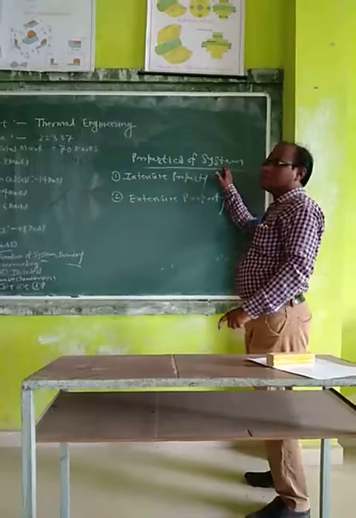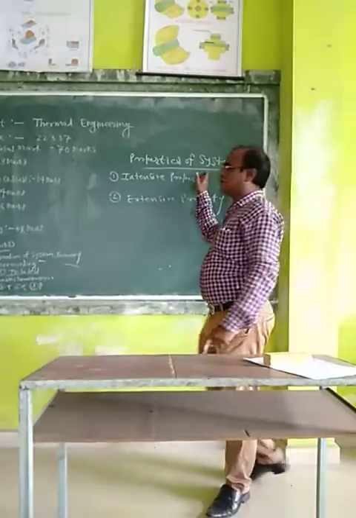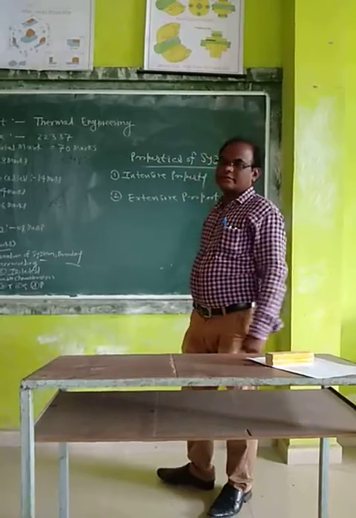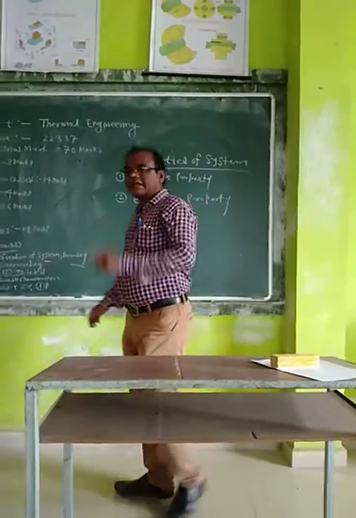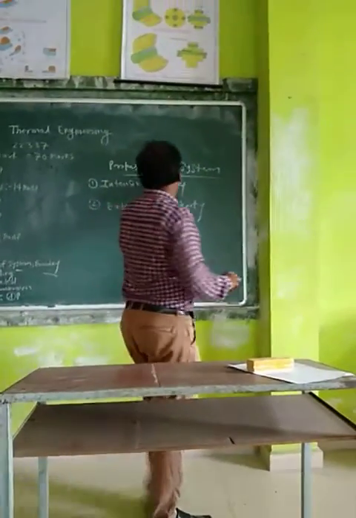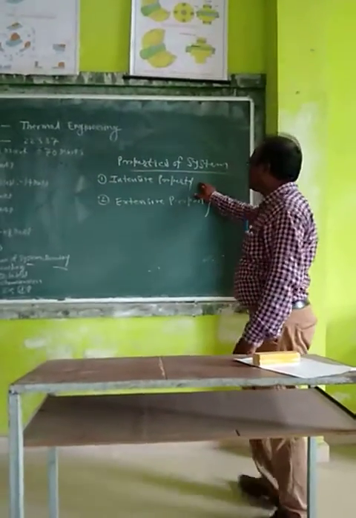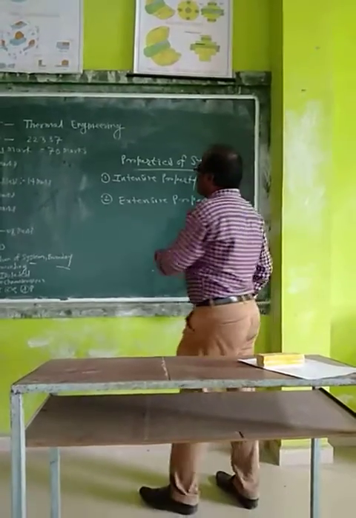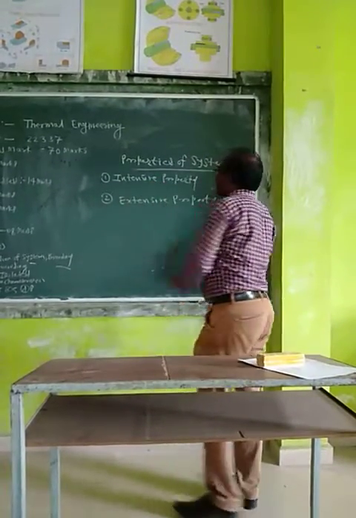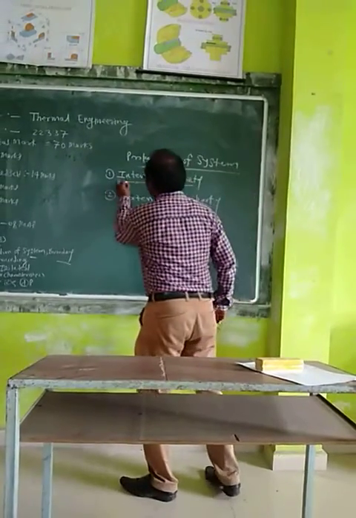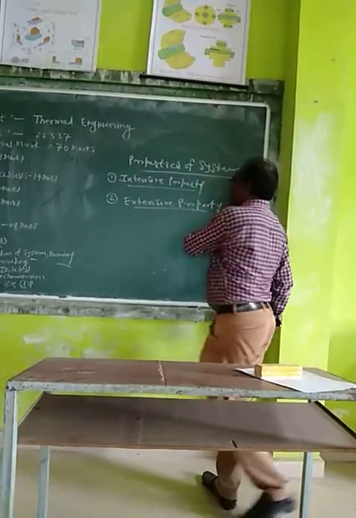Property means any observable or measurable characteristic of the system is called the property of the system. Means the characteristic we can observe or measure, that is called the property. Examples of property are pressure, temperature, density, energy. These are properties. And heat and work are not properties of the system. Now there are two types: extensive property and intensive property.